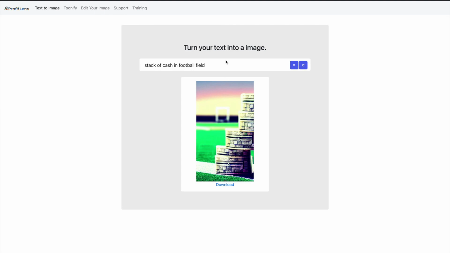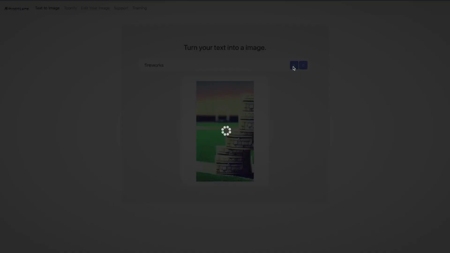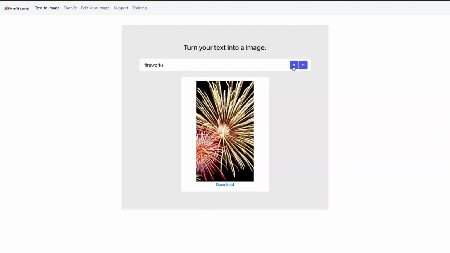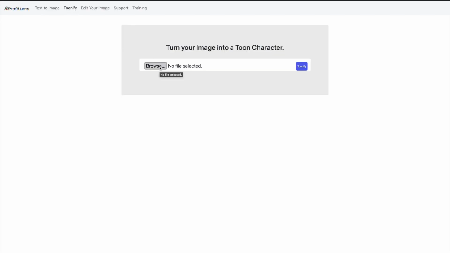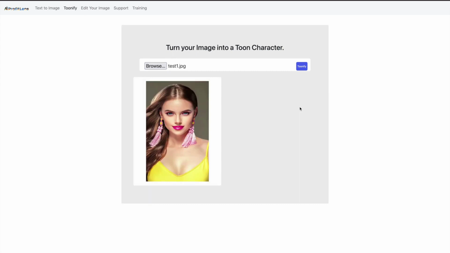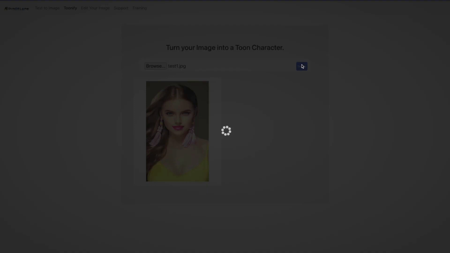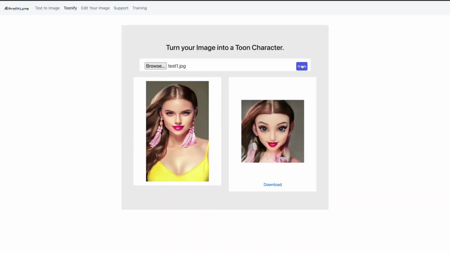Let's try something else. Let's do fireworks. Let's see how it represents fireworks. Awesome. You can see it's a simple image here, but it's completely unique. Let's check out the Tunify version of ProfitLens, which allows you to cartoon your own photo. Let's see how that looks. So I have this picture here that I took directly from the internet, and I'm just going to click Tunify, and done. We can see it generates a cartoon character. We can download the file and then use this for our social media.